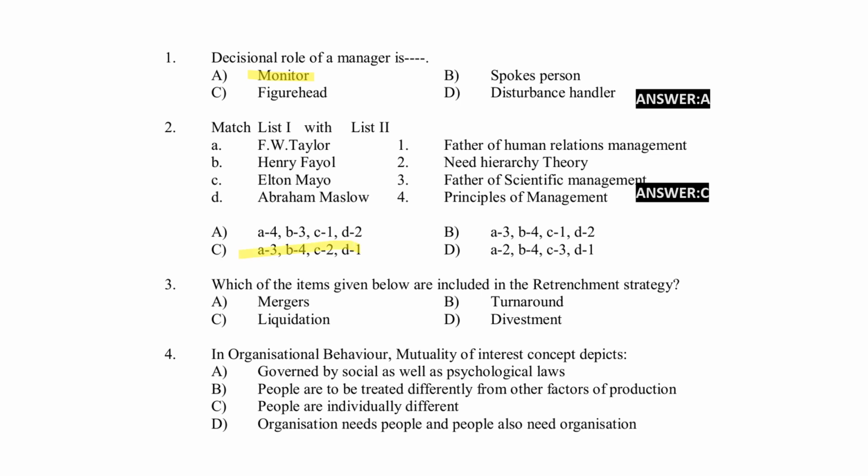Which of the items given below are included in the retrenchment strategy? Option A merger, option B turnaround, option C liquidation, option D disinvestment. Right answer option A merger.